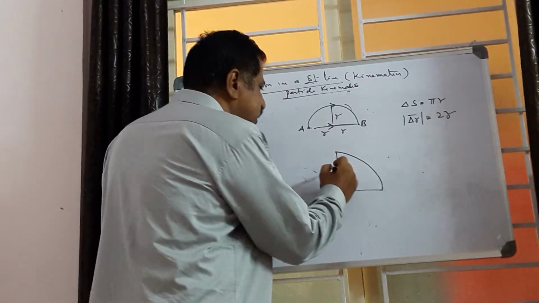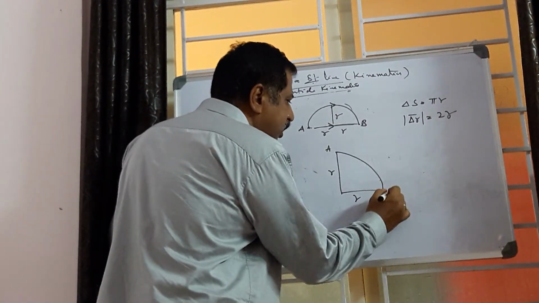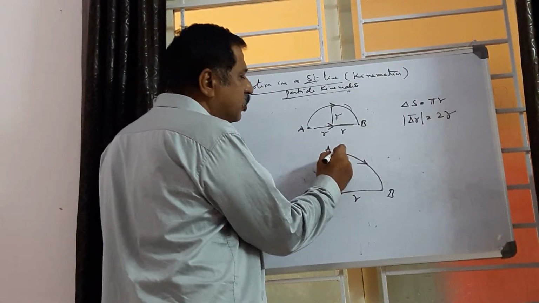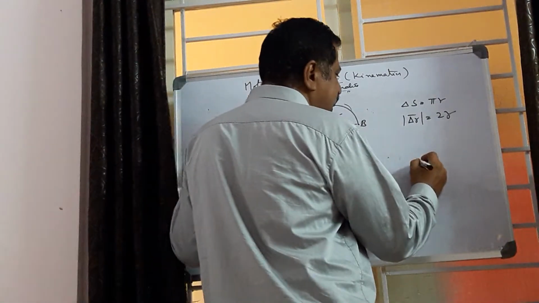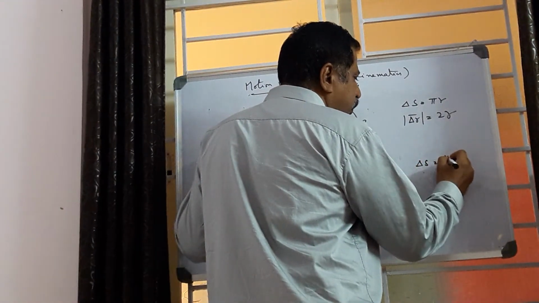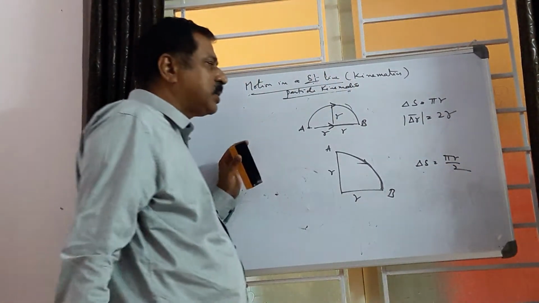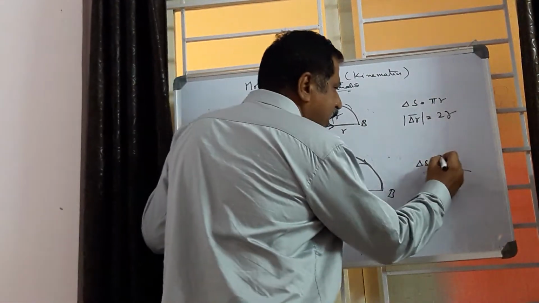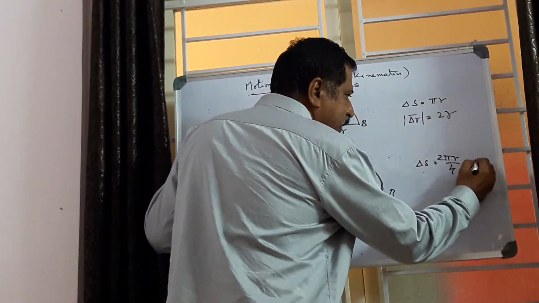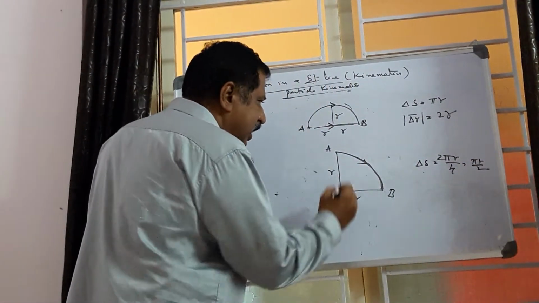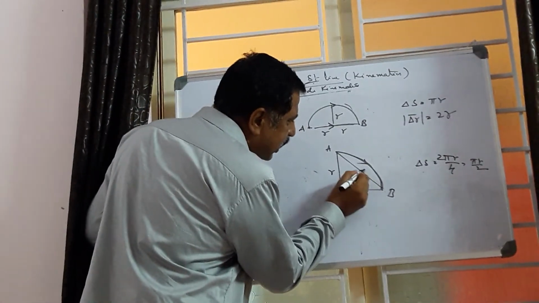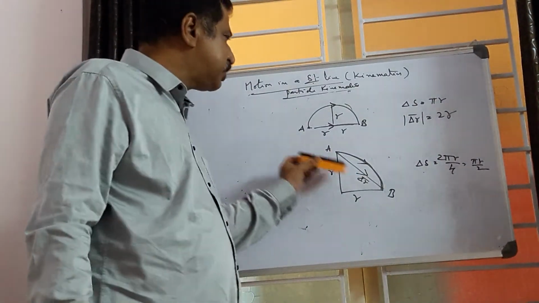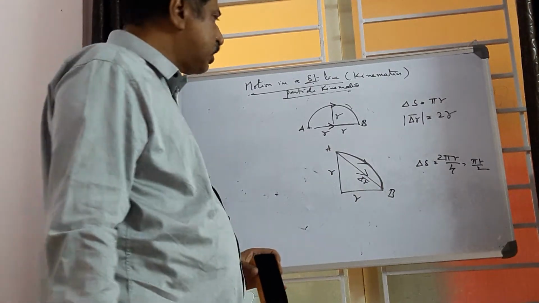Next one, if a body completes a quarter of the revolution, that means it travelled from A to B. Now the distance travelled is the total length of the path. That means delta S is equal to pi R by 2, or 2 pi R by 4 actually. It becomes pi R by 2. Next one, the line joining AB by a straight line, we get delta R bar. The direction of this displacement is from A to B, initial position to final position.